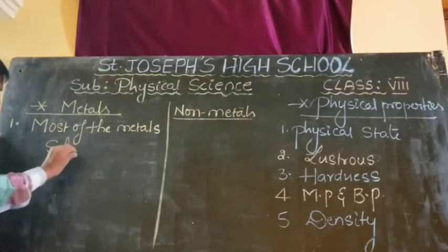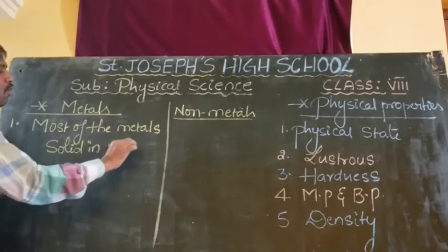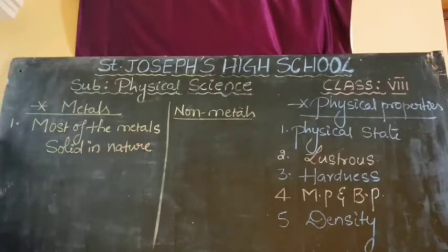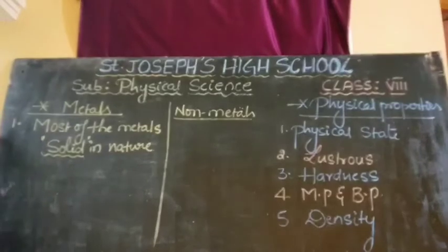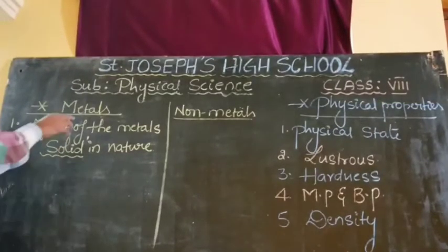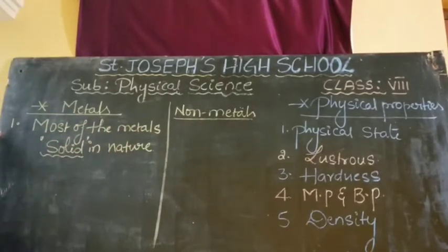Most of the metals are solid in nature. That means the physical state of metals is solid. Once again I am saying, most of the metals are solid in nature.